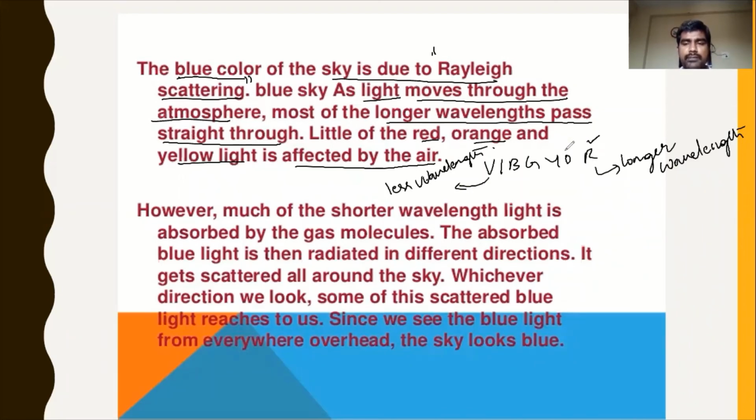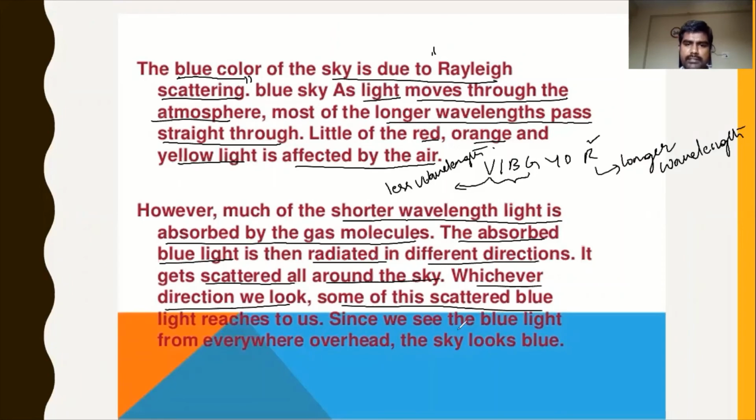This wavelength is not matching with the size of the atmospheric molecules. However, much of the shorter wavelength light is absorbed by the gas molecules. The absorbed blue light is then radiated in different directions. It gets scattered all around the sky. Whichever direction we look, some of this scattered blue light reaches us. Since we see the blue light from everywhere overhead, the sky appears blue.